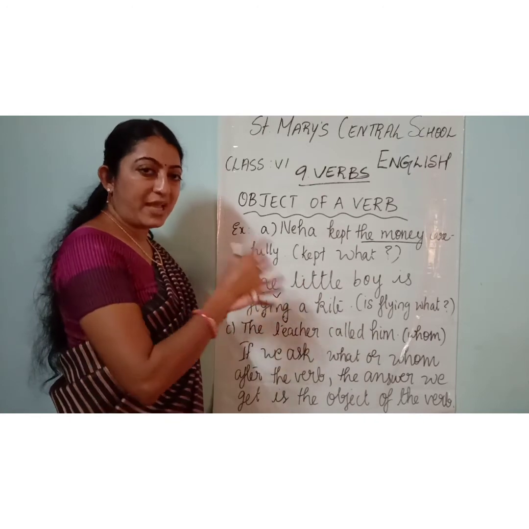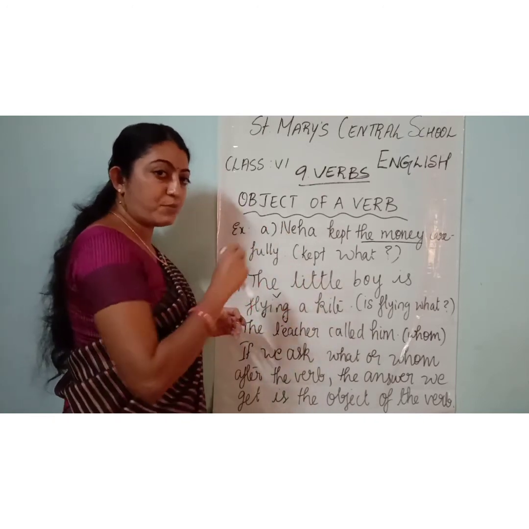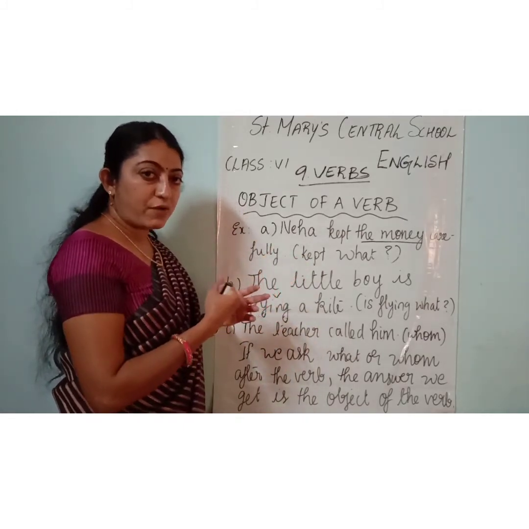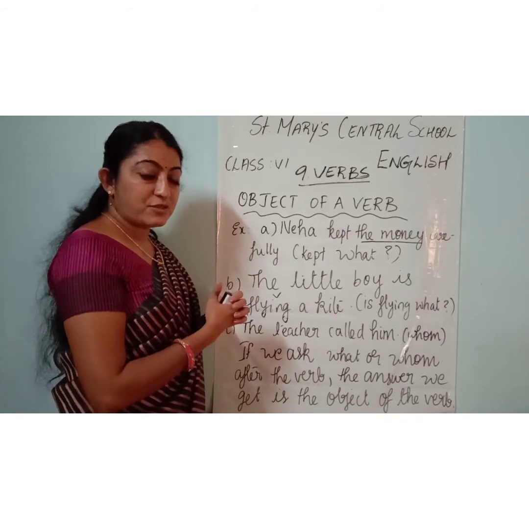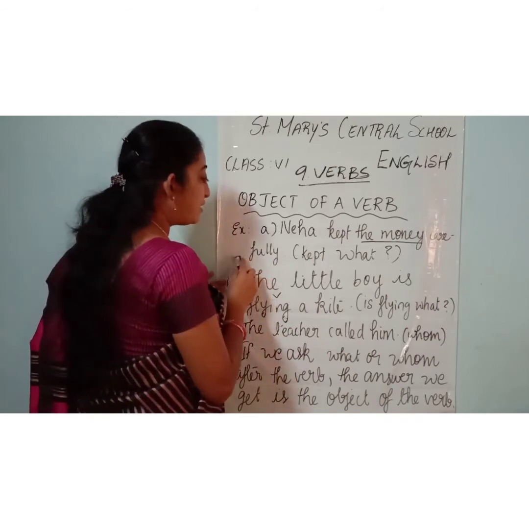And what is the ball there? I threw a ball. A ball is the object. And the action is done on the object. I threw a ball. Okay. So the ball is the receiver of the action. Right. So the ball is the object. So look at the example here.